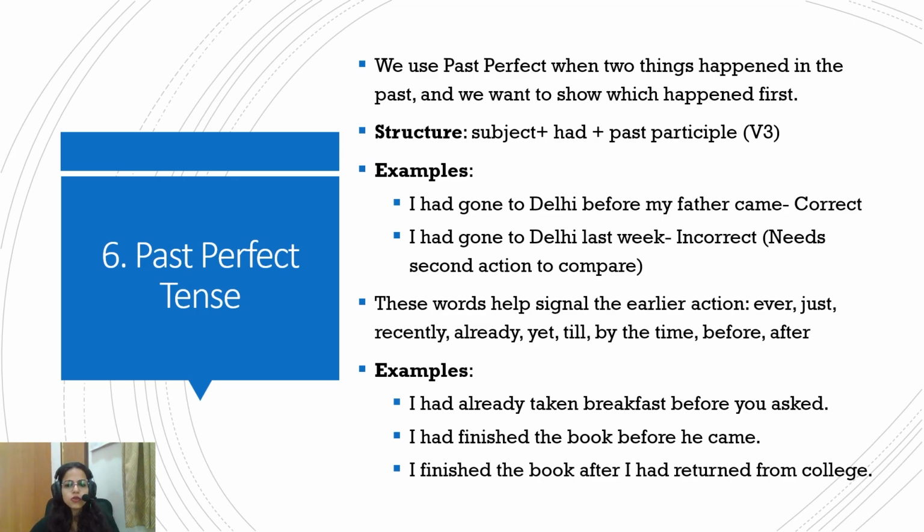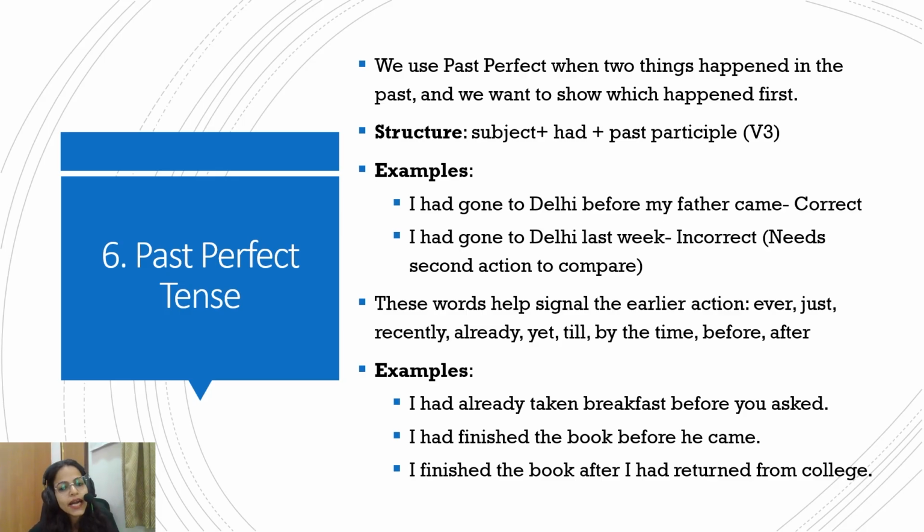Now, past perfect tense. We use past perfect when two things happened in the past and we want to show which thing happened first. In the present perfect, past and present are joined. In the past perfect, past is joined. So there are two actions in the past itself, and we understand that something happened after that. There is some sort of chronology of events in the past. The structure of these statements is subject plus had plus third form of verb.